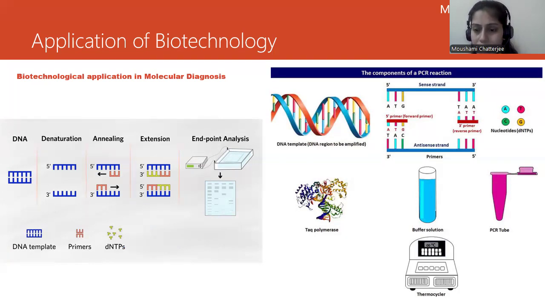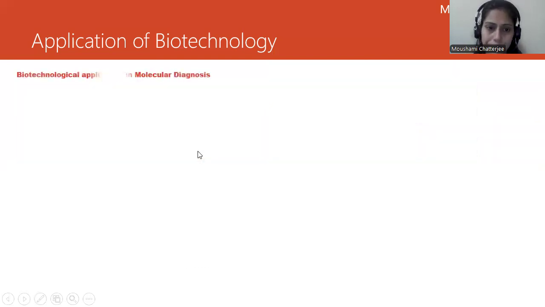All right. So what are the things you require? You require Taq polymerase, you require a PCR tube, you need a thermocycler. The cycle is repeated about 30 cycles and millions of copies of the defective DNA can be produced and can be visualized. dNTPs, the nucleotides, which are A, T, G, C. All these are the nitrogenous bases, which are the nucleotides. And this is how the strand extension is going to happen. And we can utilize a small amount of DNA to view it in a large amount, right? So let's proceed to the next part now.